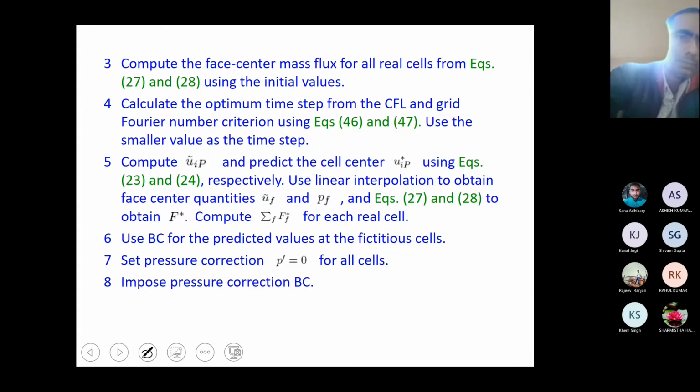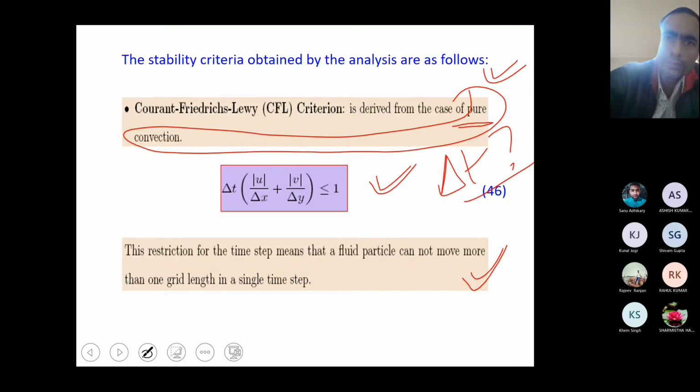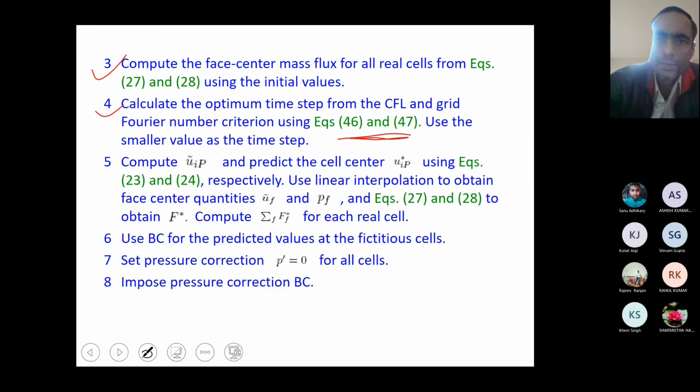Then you can see step number 4: calculate the optimum time step. For the optimum time step, we have seen equations 46 and 47. This is the CFL criterion and this is the grid Fourier number criterion. You have to make this a subroutine as I suggested, and then use the smaller value of the time step. This will give you the time step.